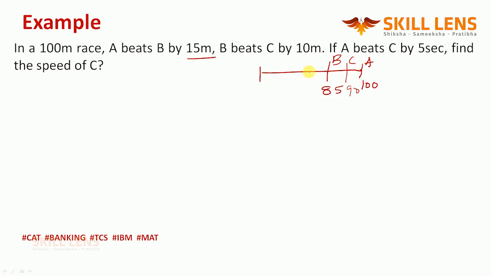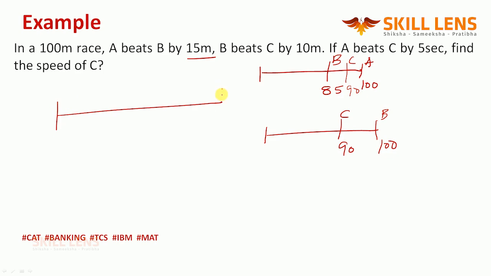B beats C by 10 meters means what? When B reaches 100, C is at 90. The gap between B and C is 10 when B reaches 100. Guys, follow this procedure.